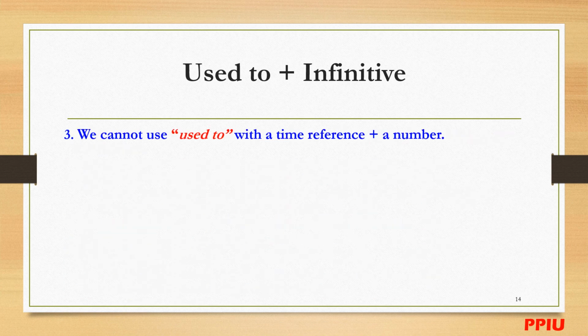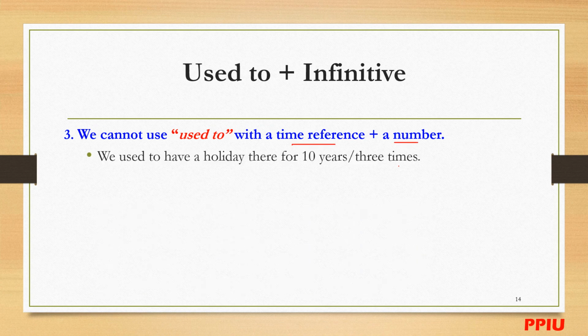One more point, the last point of used to plus infinitive. We cannot use "used to" with a time reference plus a number. For example, we used to have a holiday there for 10 years. For 3 times, or for 10 years or 3 times.